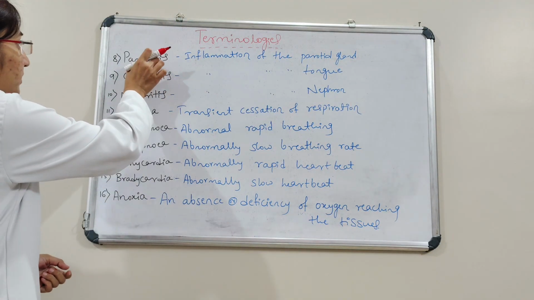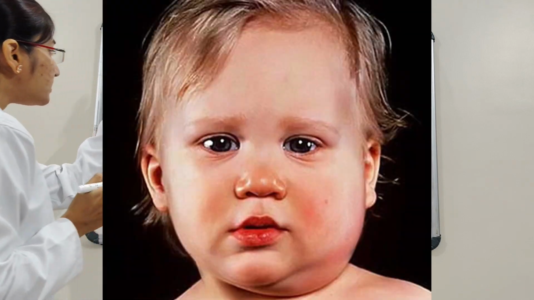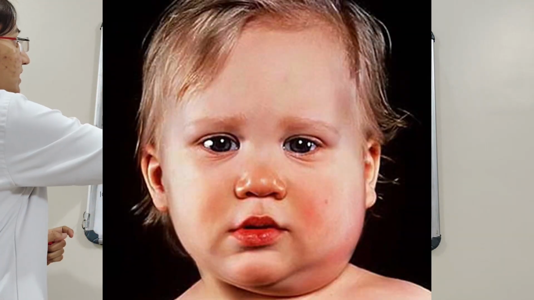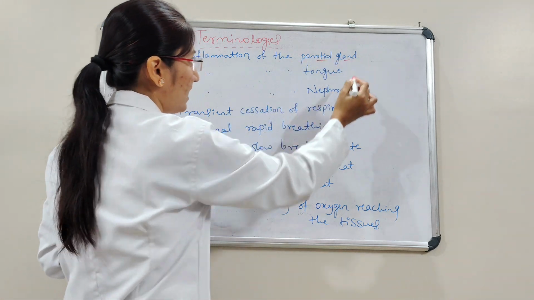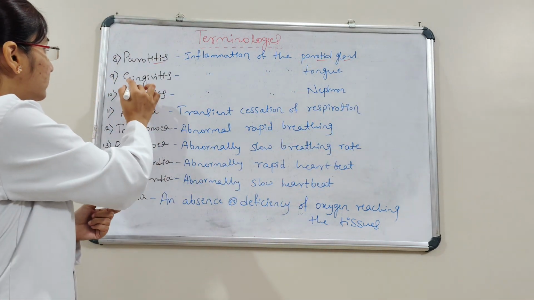Okay, next one. Parotitis. Here parotitis is related to the parotid gland. Itis always indicates inflammation. There will be inflammation of the parotid gland, we can say. And then comes the next one.